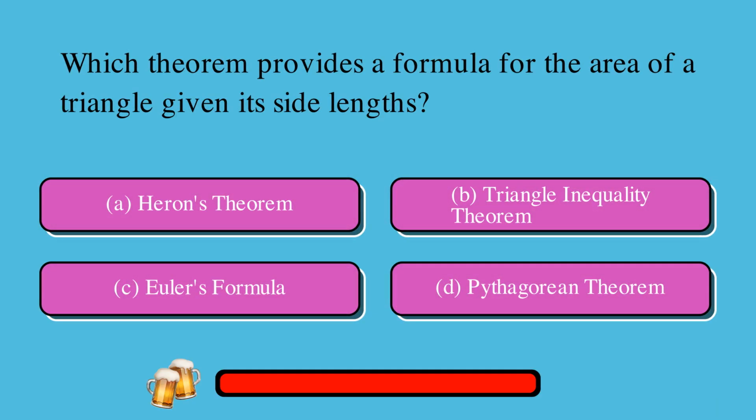Which theorem provides a formula for the area of a triangle given its side lengths? Is it A, Heron's theorem, or B, triangle inequality theorem, or C, Euler's formula, or D, Pythagorean theorem? The correct answer is A, Heron's theorem.